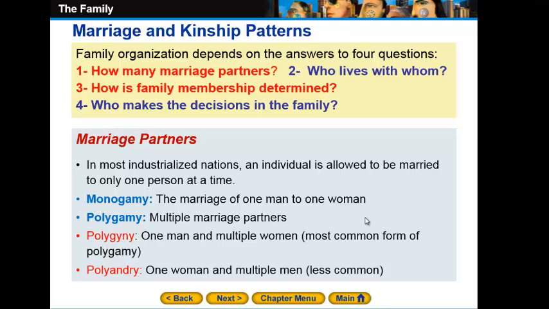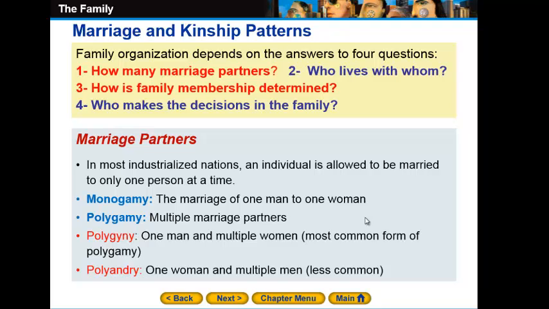Okay. In these multiple partners, it can be on both ways. It doesn't make sense for most of you, but the multiple marriage partners can be multiple males or multiple females. And let's find out. The polygyny will be one man and multiple women.